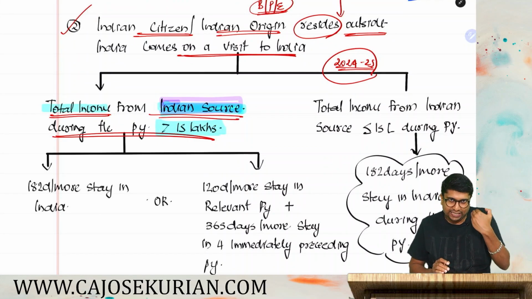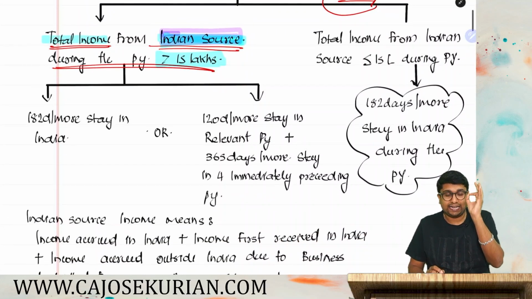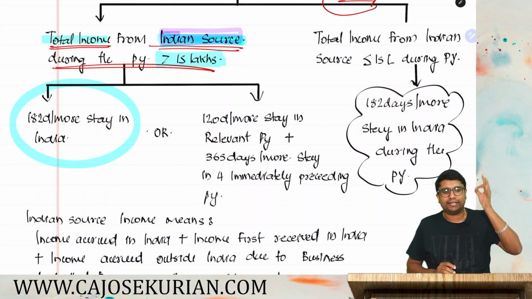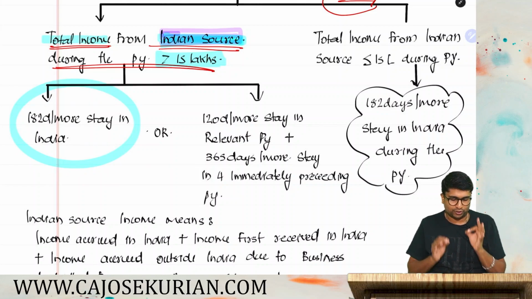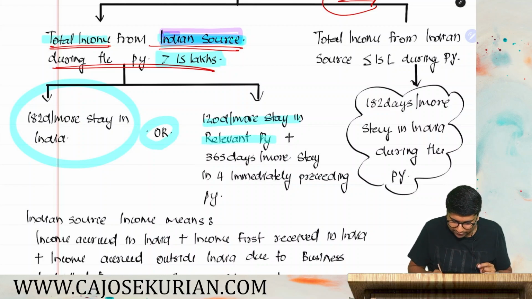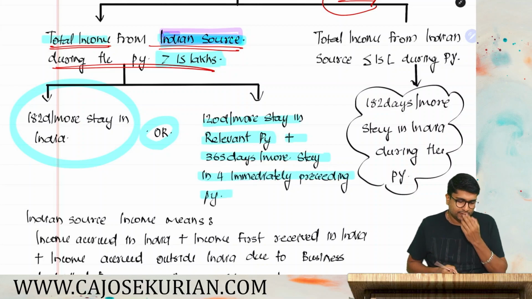If it is exceeding 15 lakh, then condition number 1, either he has to stay in India for 182 days or more in the relevant previous year, or he has to stay in India for 120 days or more in the relevant PY plus 365 days or more in 4 immediately preceding previous years.